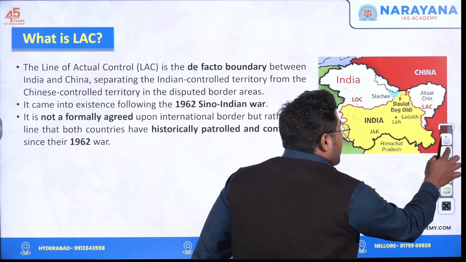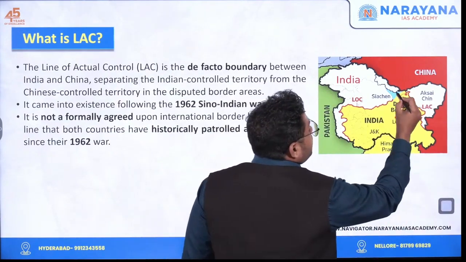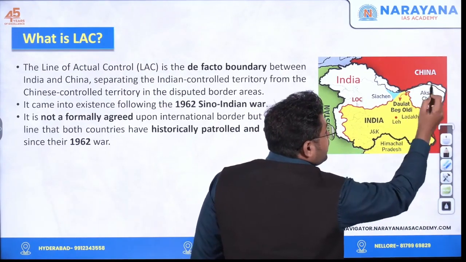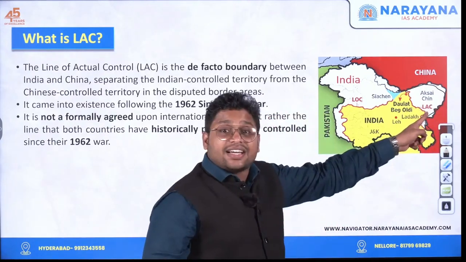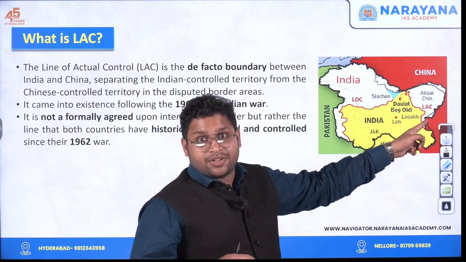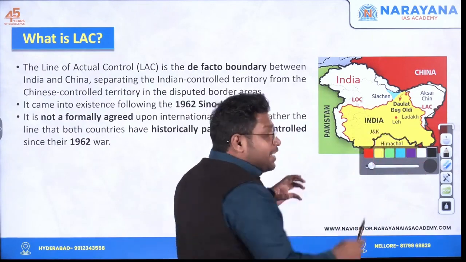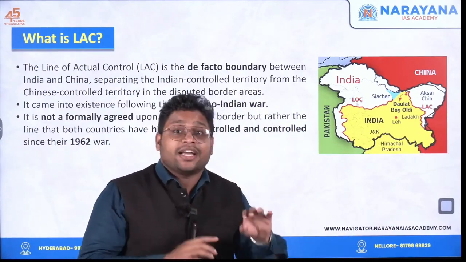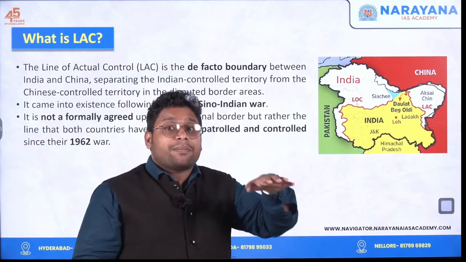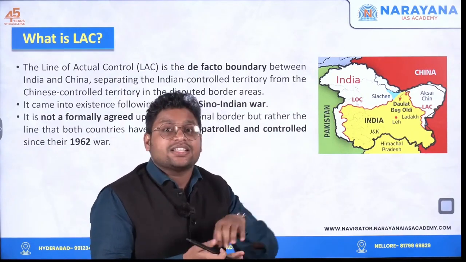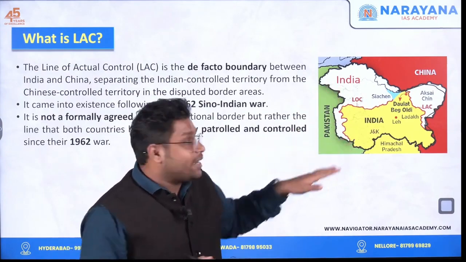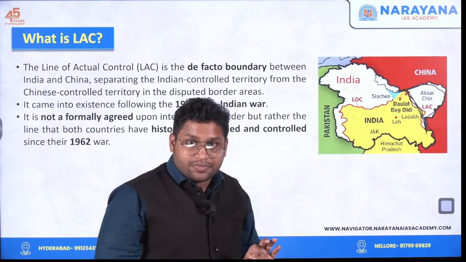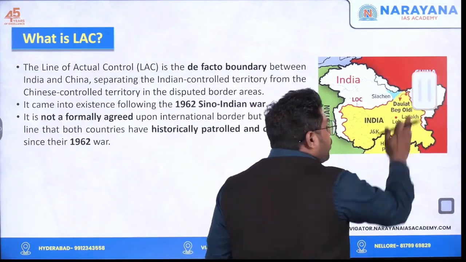Now see, we assume that the India-China map is somewhat like this. But in reality, this region which is named Aksai Chin is under the control of China at present. So right now the line which we consider as the boundary between India and China is not formally accepted. It is not an international boundary as such. But in the practical sense, the border that exists at this moment is this LAC, that is line of actual control.